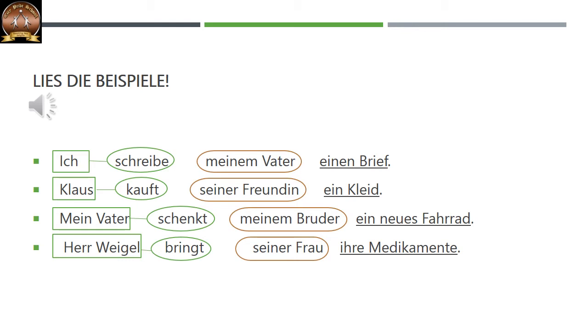That is the accusative object. Herr Weigel bringt seiner Frau ihre Medikamente. Bringen. Wer bringt? Herr Weigel. Herr Weigel is das Subjekt im Nominativ. For whom? Seiner Frau. That is the dative object. And ihre Medikamente, that is the accusative object.